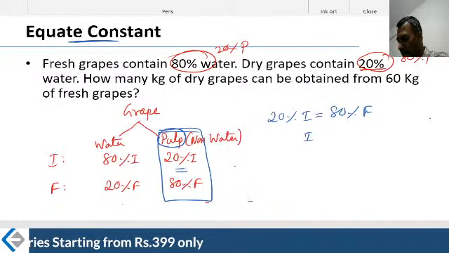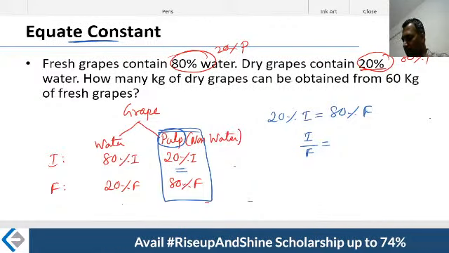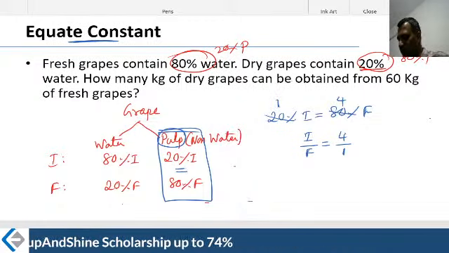Therefore, what is I by F? Initial quantity by the final product. What is the ratio of I by F? I by F is in the ratio of 4 by 1. That is, I by F is in the ratio 4:1. That's what you are trying to say.